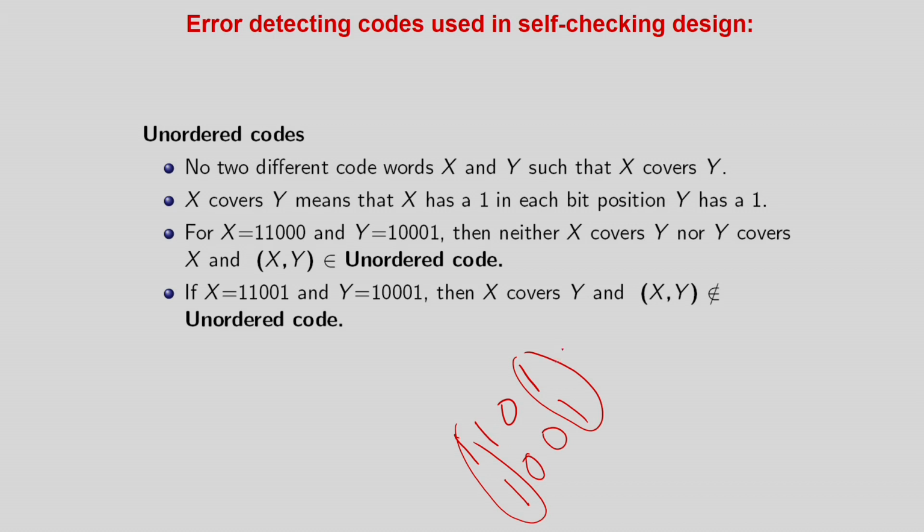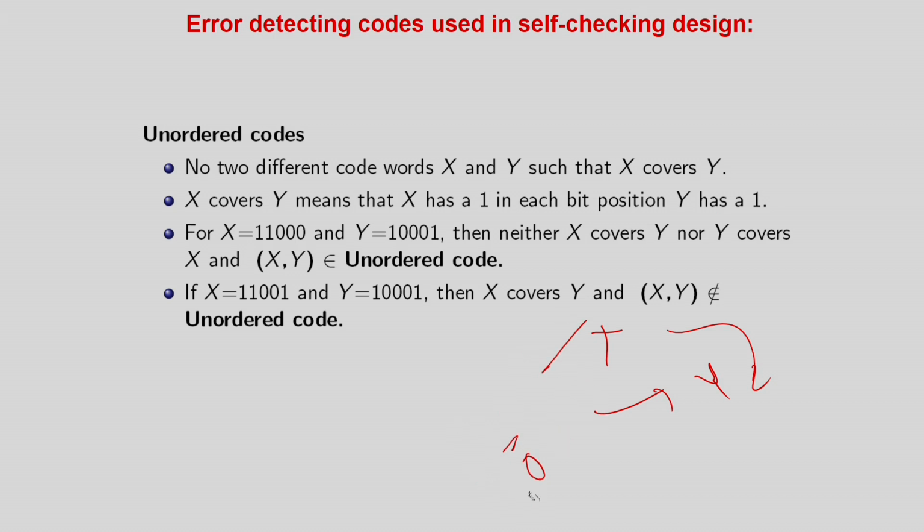That means x has a 1 in all the positions in which the vector y has a 1. x has a 1 here, and here 1 is extra and it's a 0 over here. So you can say that x covers y. The idea is that x covers y means that x has a 1 in each bit position where y is a 1.